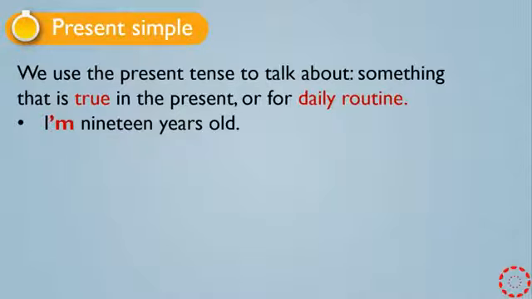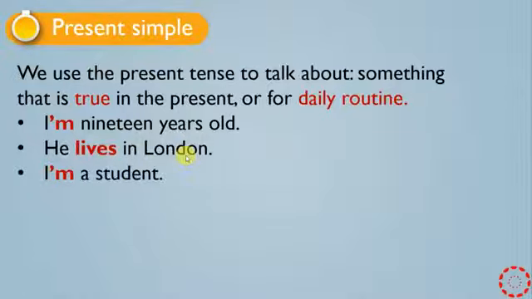For another example, he lives in London. This is something that is true. Where do you live? I live in London.